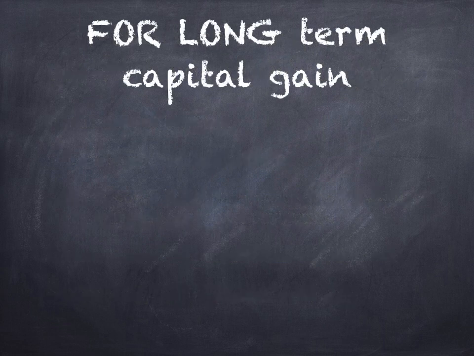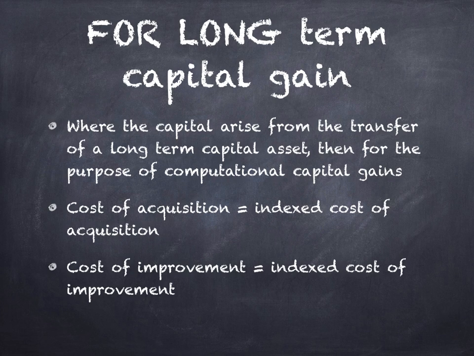For computing long-term capital gain, it is similar to computing short-term capital gain. You have to take the sales price. From that, you have to deduct expenses on sales. You will get net consideration. From net consideration, instead of deducting cost of acquisition, you have to deduct indexed cost of acquisition. Instead of deducting cost of improvement, you have to deduct indexed cost of improvement. The balance which you get is called as long-term capital gain or long-term capital loss.